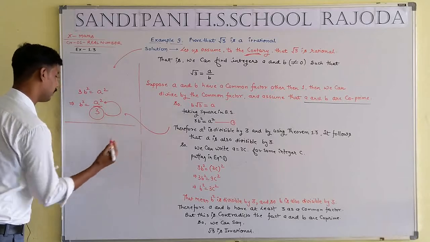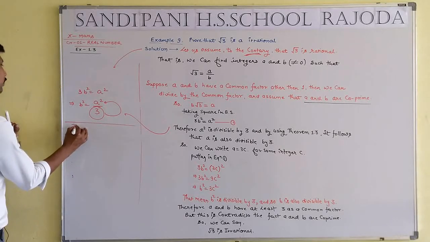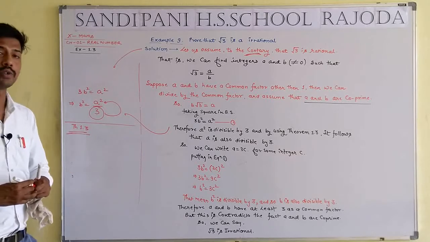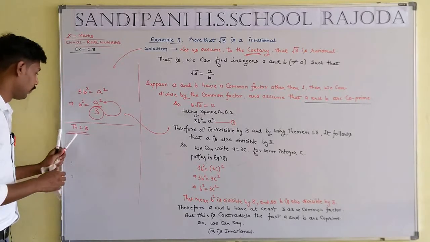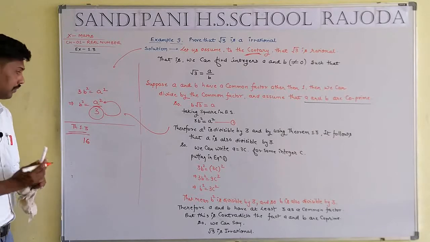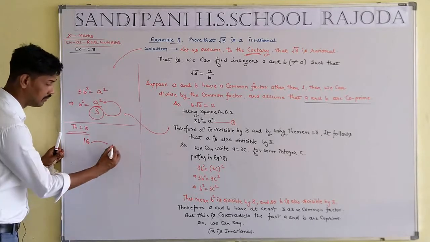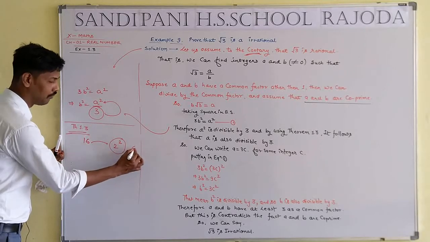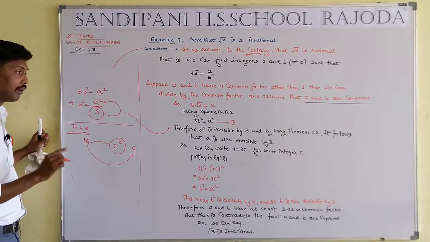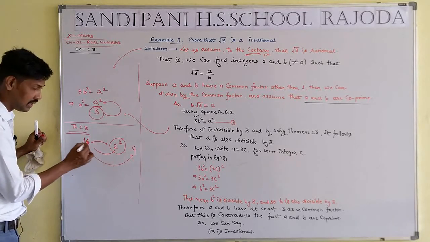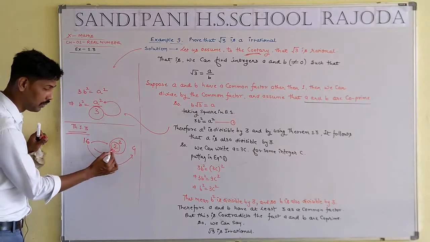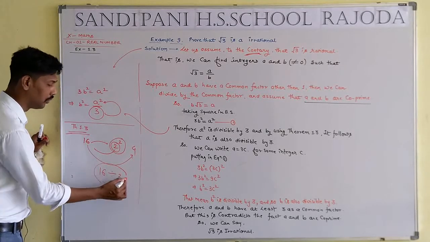According to the previous theorem number 1.3. What is the message of theorem number 1.3? Just like 16, if 16 is divisible by 4, such that 16 is also divisible by 2.